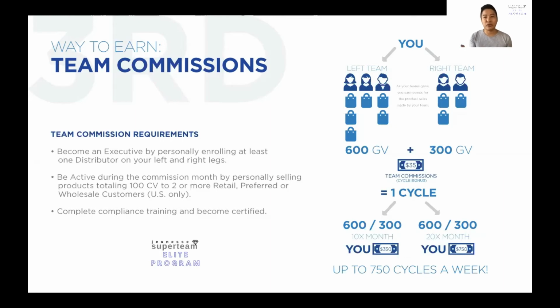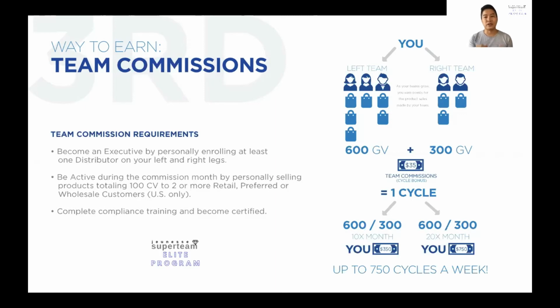One on the left and one on the right, and you become a qualified distributor to earn commission. You must have at least one distributor on the left and one on the right. When you become an executive, you are qualified to receive team commission onwards.